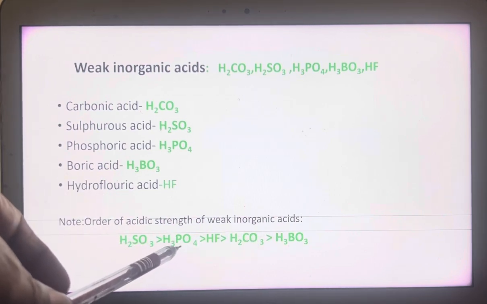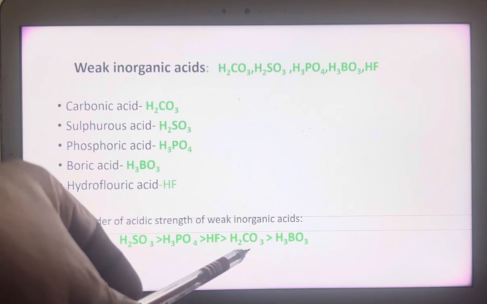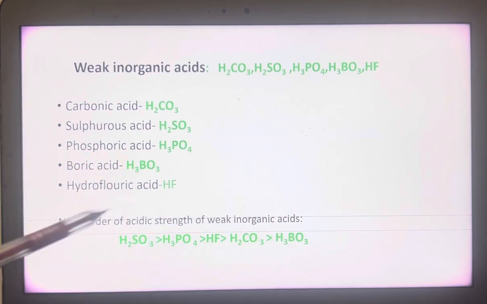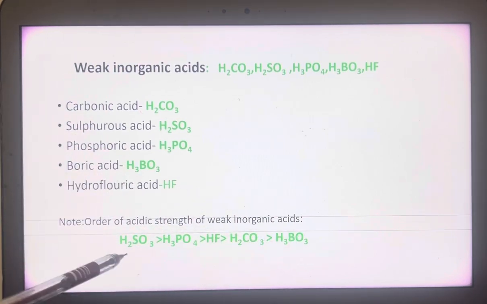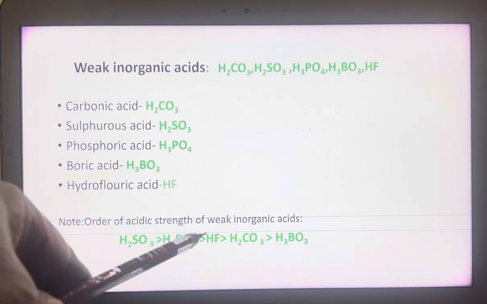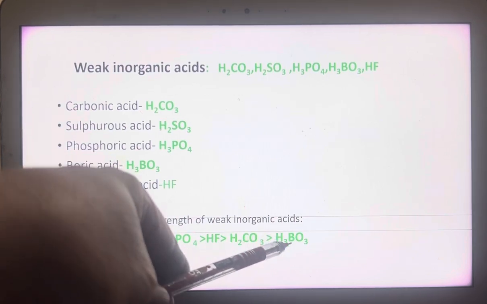Next comes H3PO4, phosphoric acid, and hydrofluoric acid. Next comes carbonic acid and boric acid. Boric acid is the weakest of the weak acids. Sulfurous acid is the strongest of the weak acids. So that means HF is stronger than carbonic acid. It is stronger than boric acid.